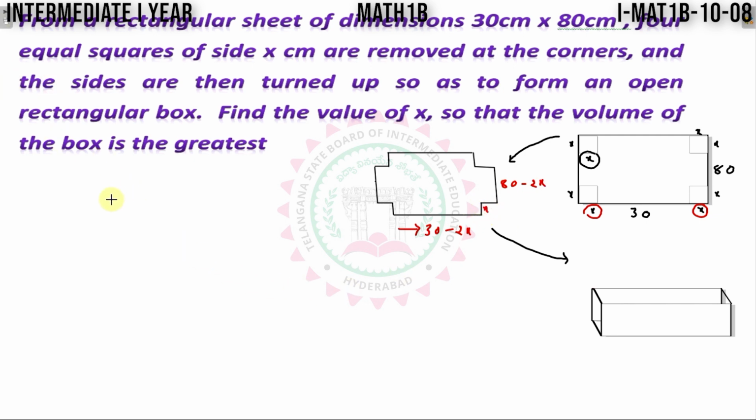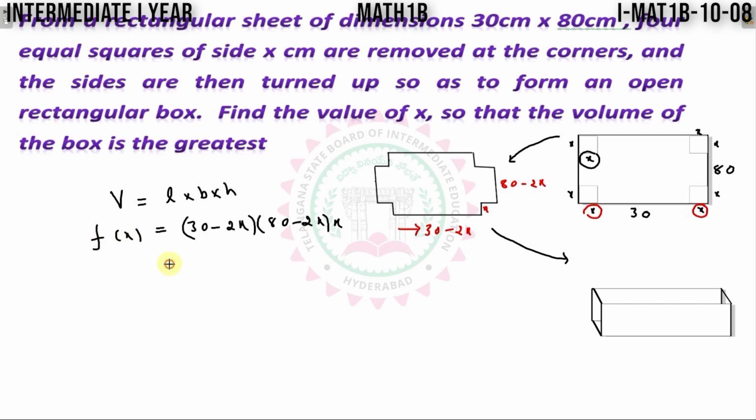So the volume of the box formula, L into B into H: length is 30 minus 2x, breadth is 80 minus 2x, height is x. Now this is a function of x, that's why I am taking this as f of x here.